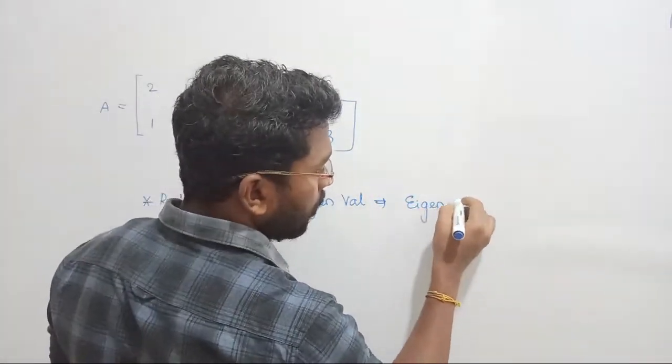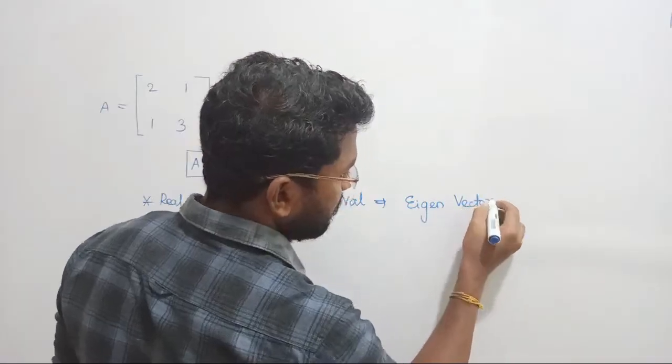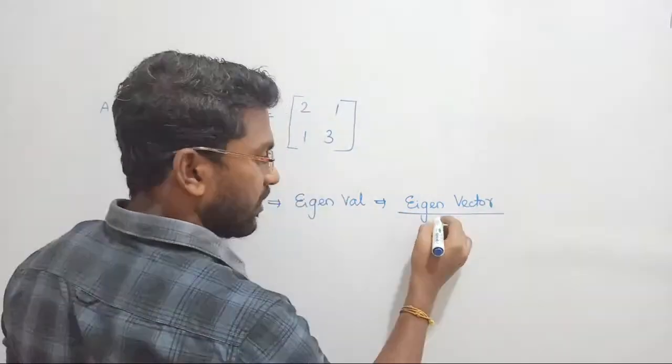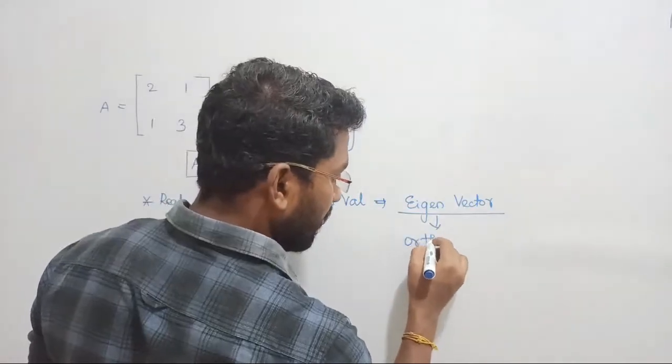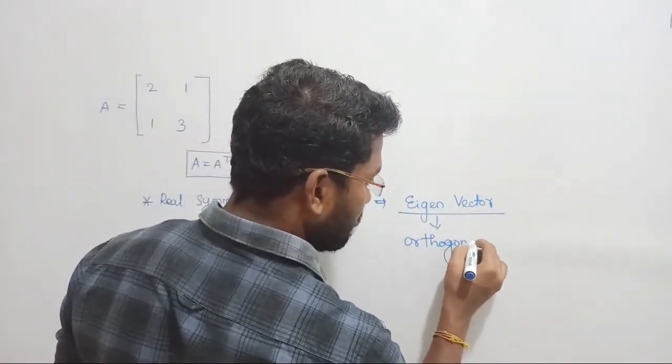With the eigenvalue, you are requested to find out the eigenvectors. Those eigenvectors are always orthogonal. I hope things are very clear to you all.